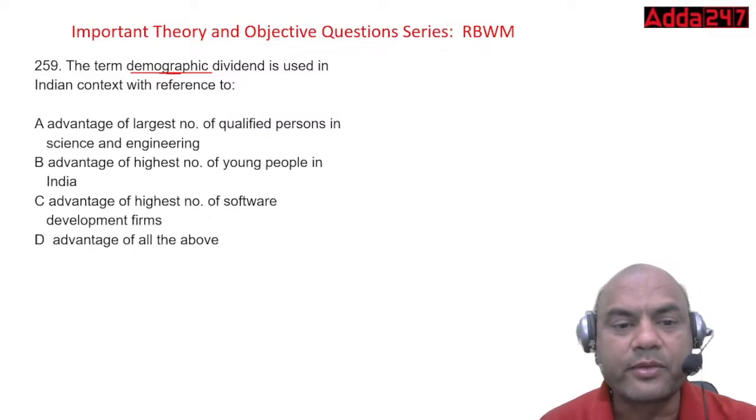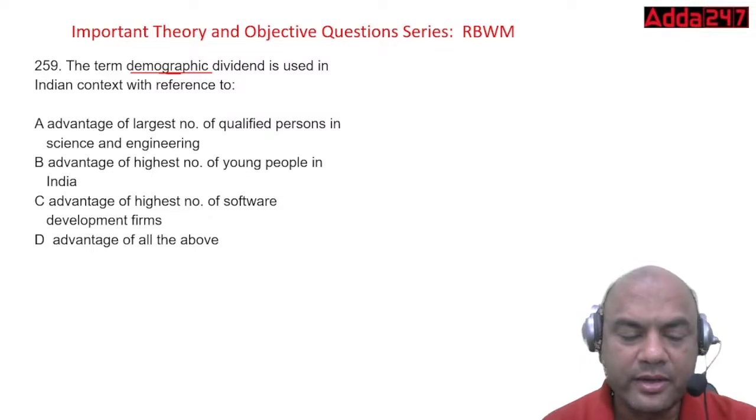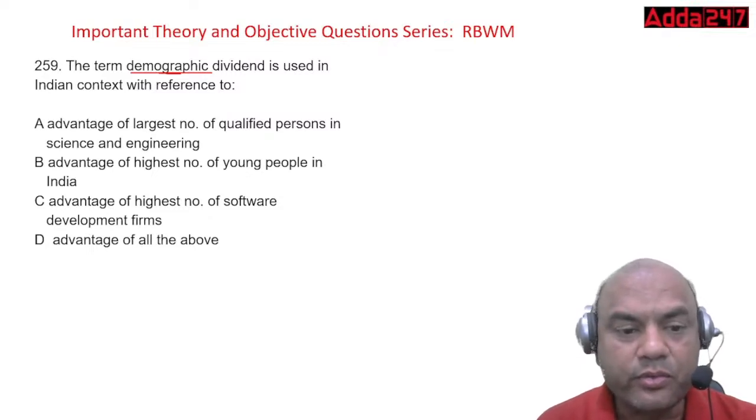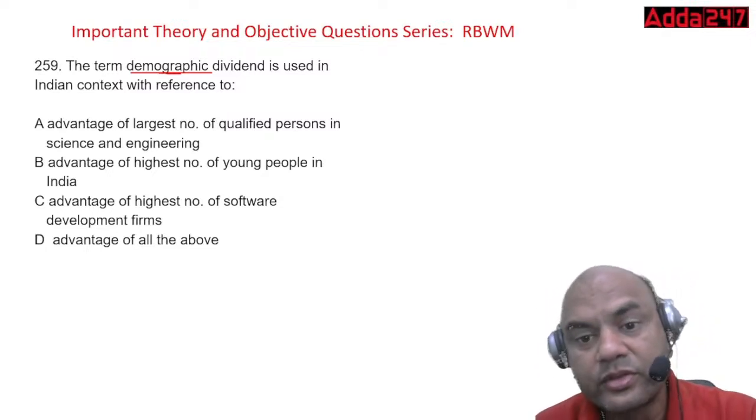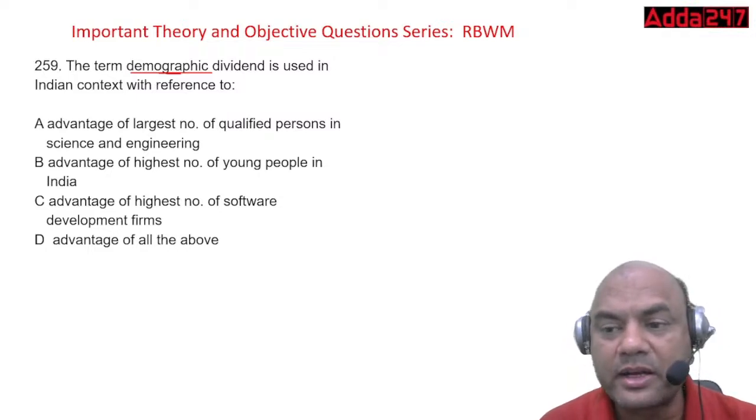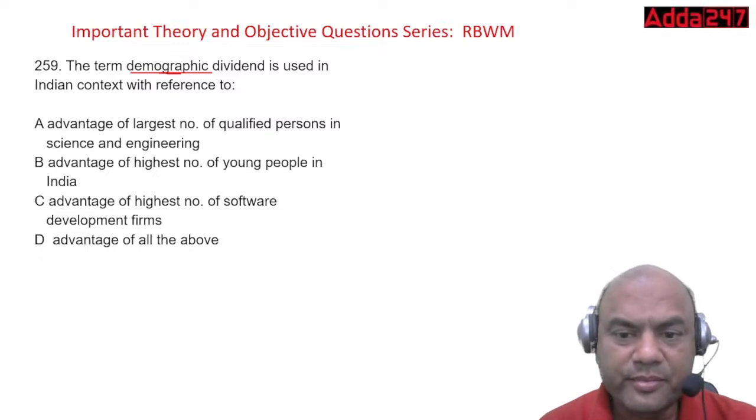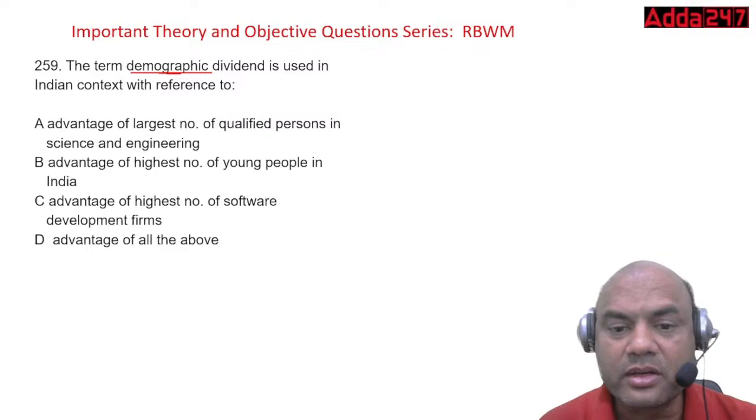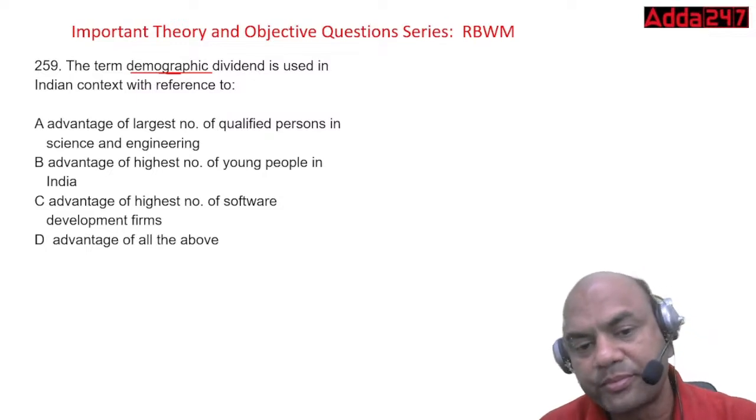So it is with reference to what? Advantage of largest number of qualified persons in science and engineering, advantage of highest number of young people in India, advantage of highest number of software development firms, and advantage of all the above. So here, what example did I give you? It can be on the basis of gender, it can be on the basis of education, anything. So what can be the answer over here?